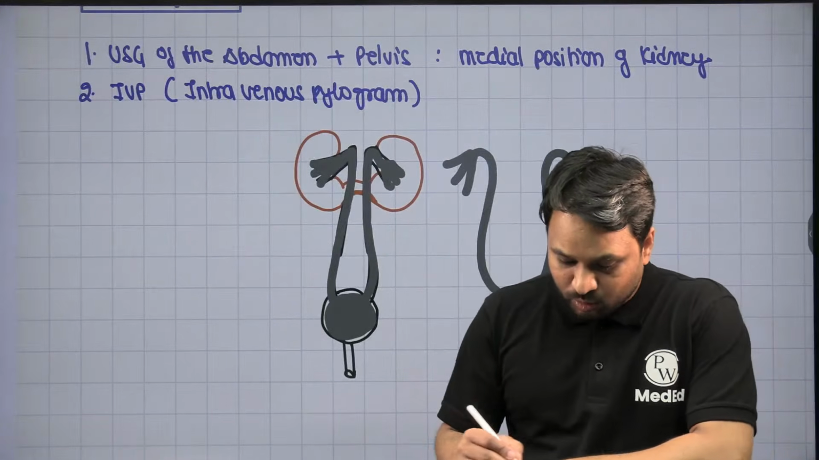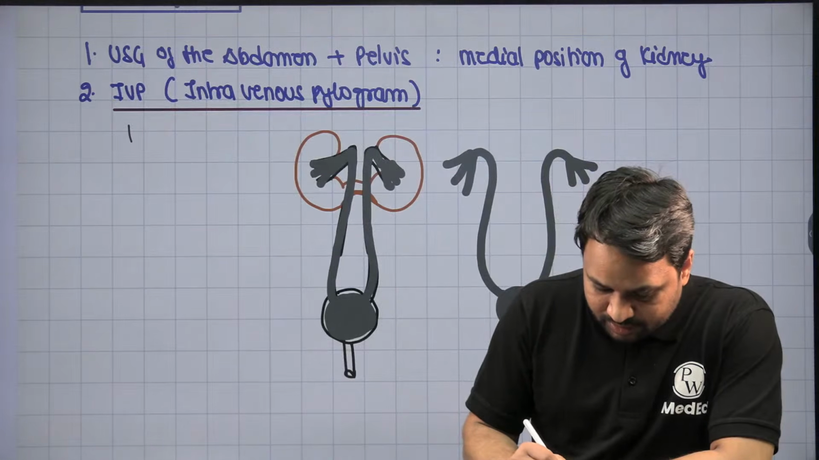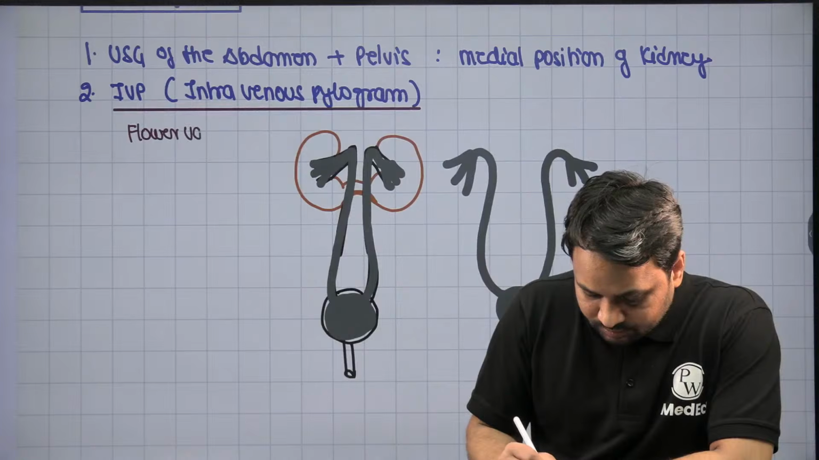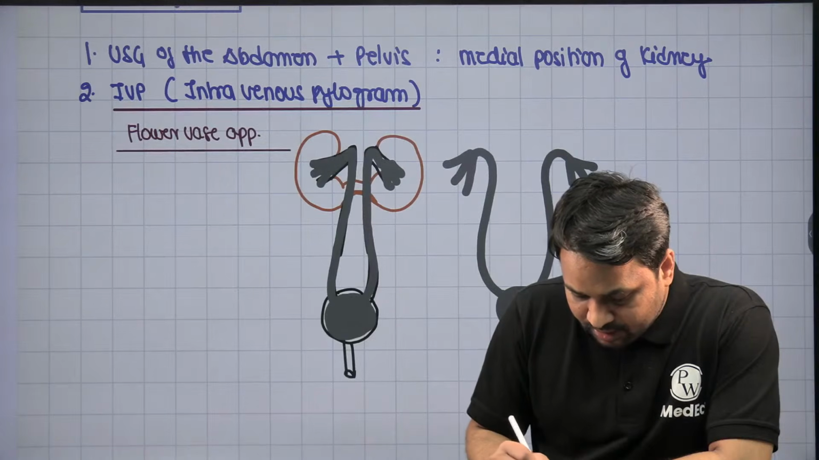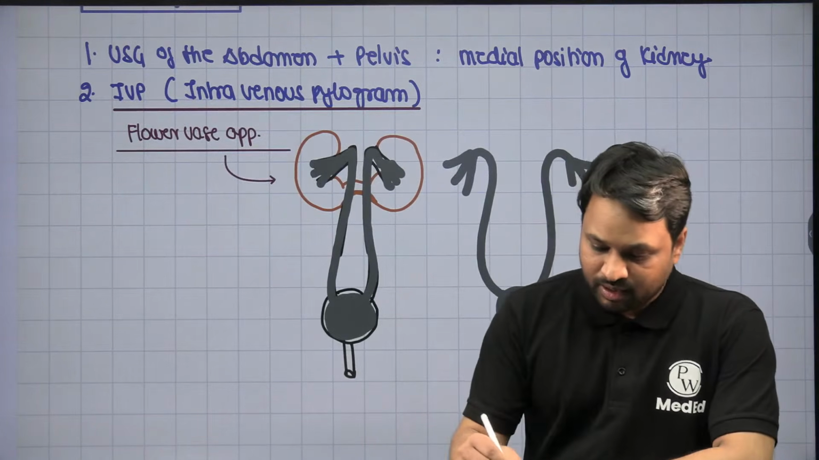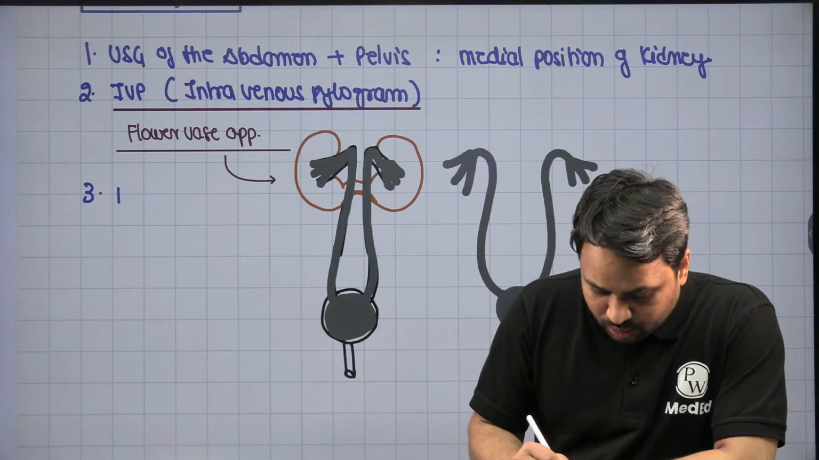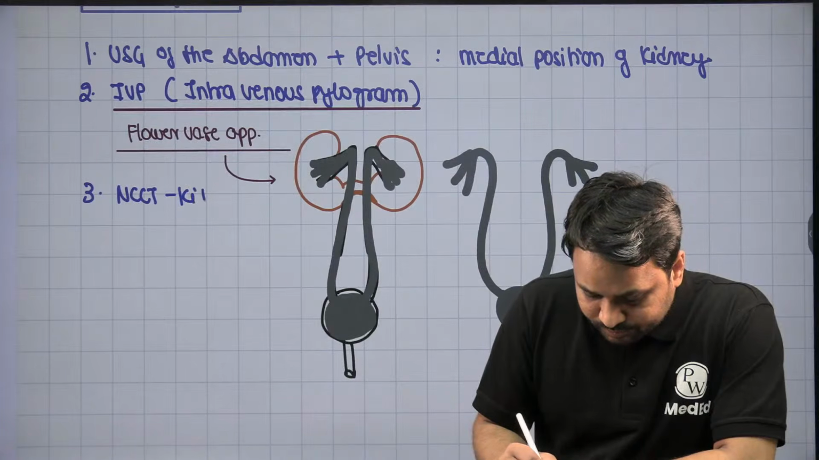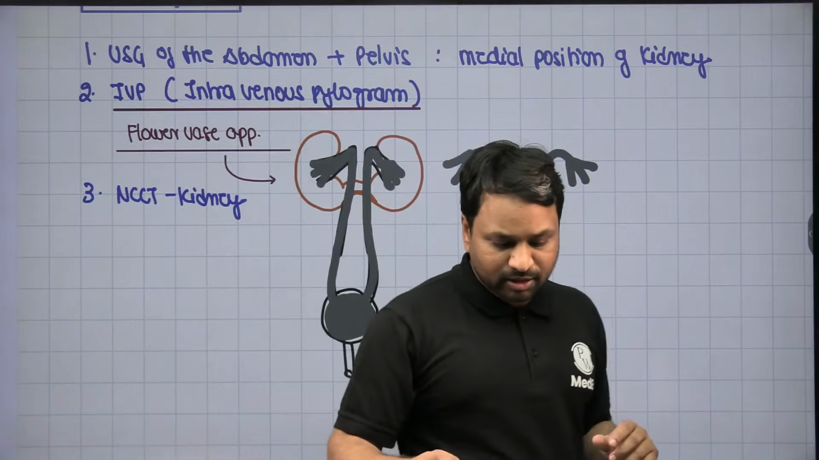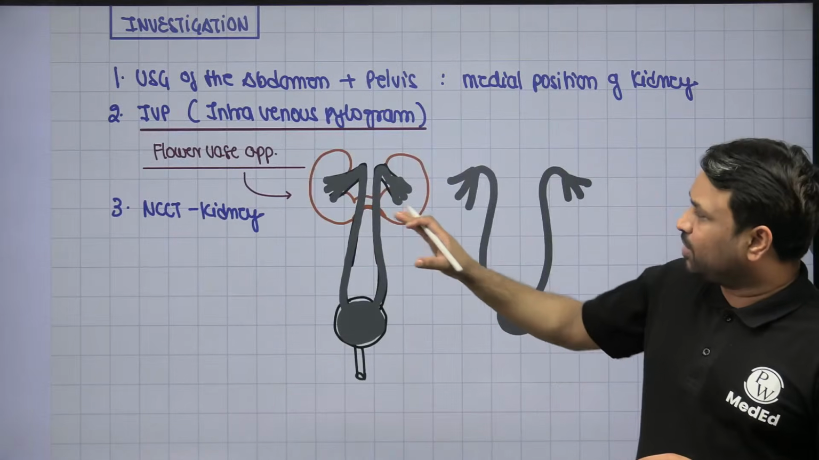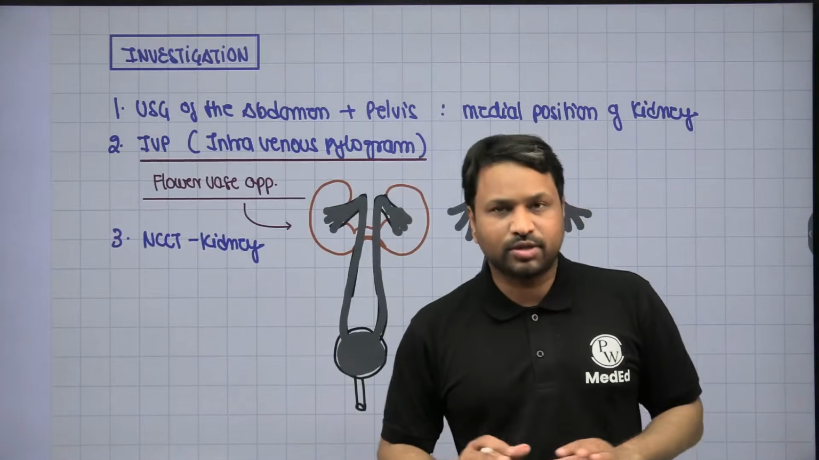So, on an IVP, what is the finding? On an IVP, the finding is the flower vase appearance. This is what we call the flower vase appearance that you see in a horseshoe kidney. Now, to conclude the diagnosis, you can do a non-contrast CT of the kidney. NCCT of the kidney will tell you the positional status as well as the angle of the ureter, right? NCCT kidney will tell me about the placement of the kidney, where the isthmus is present, and all those components can be looked at.